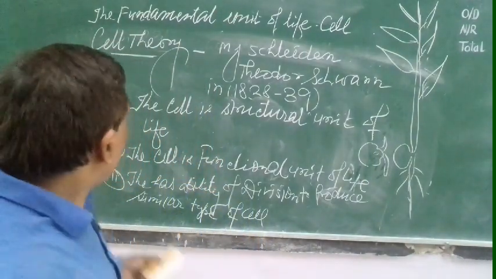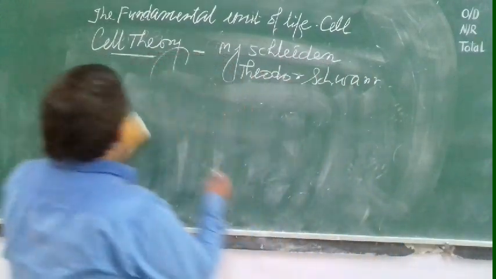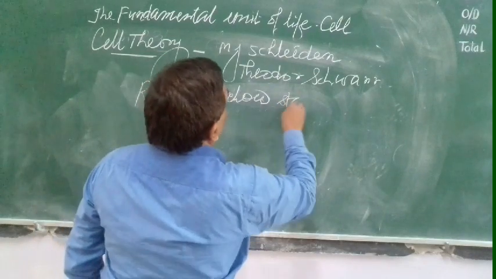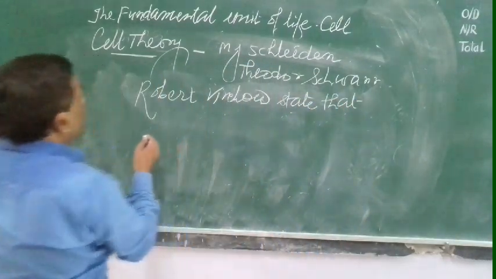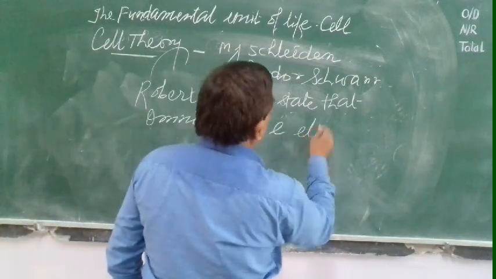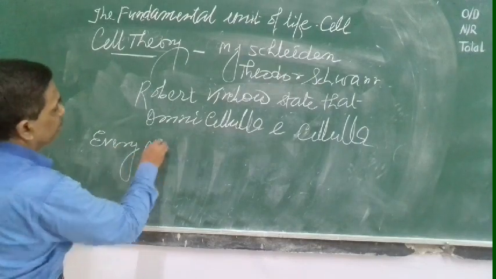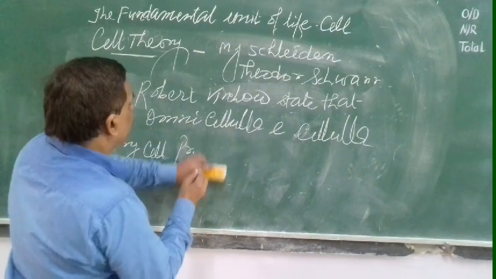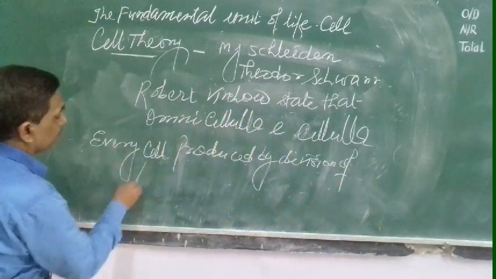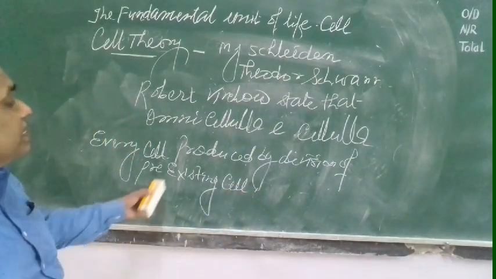Now, Rudolf Virchow stated that omnis cellula e cellula. Every cell is produced by division of a pre-existing cell.